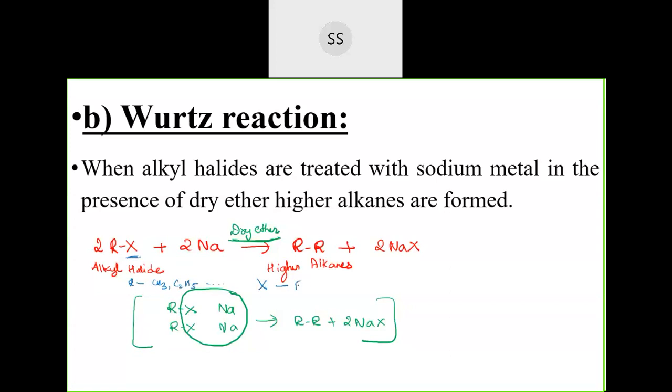It can be fluorine, chlorine, bromine, or iodine. But most of the time, you will see chlorine, bromine, and iodine being used, because fluorine is very reactive and difficult to handle. So we make use of only these. So I'll take an example here. Change the R group. This is a general equation, a general reaction equation.